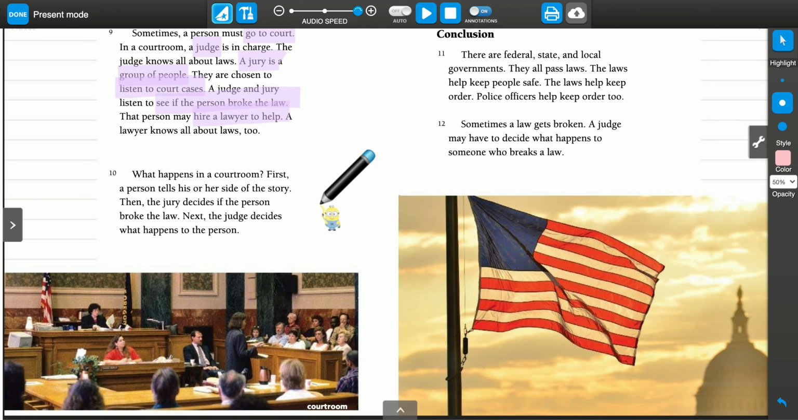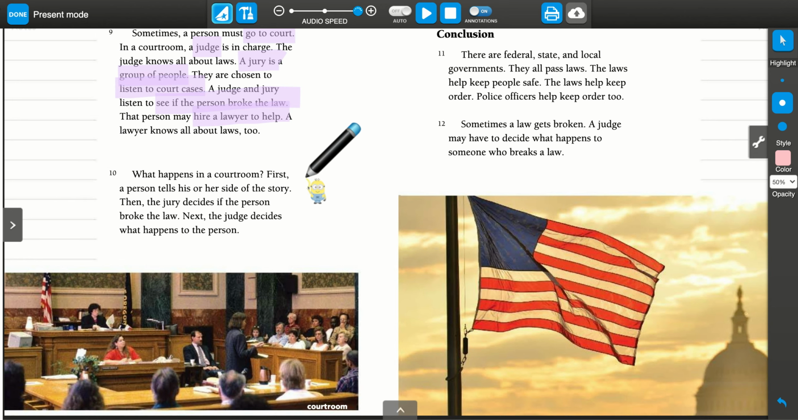Now let's look at the next paragraph. This paragraph says, what happens in a courtroom? First, a person tells his or her side of the story. Then, the jury decides if the person broke the law. Next, the jury decides what happens to the person.